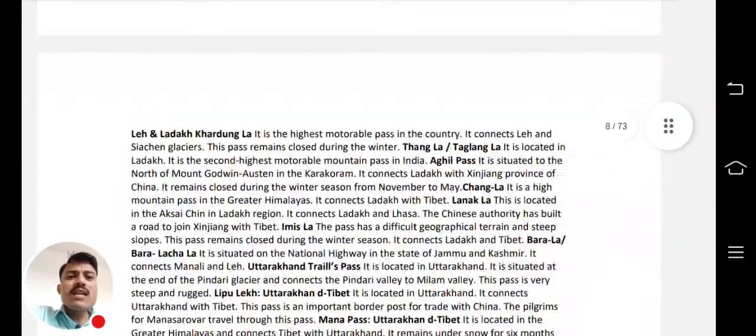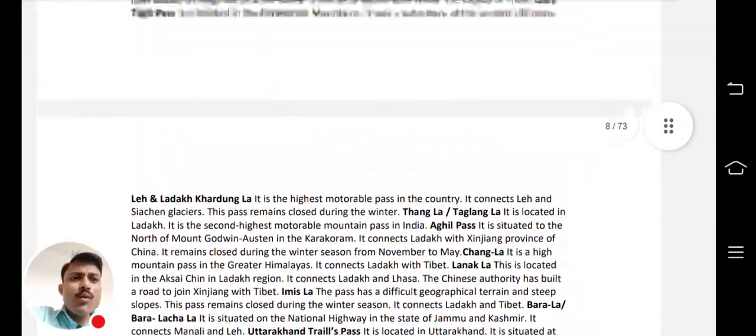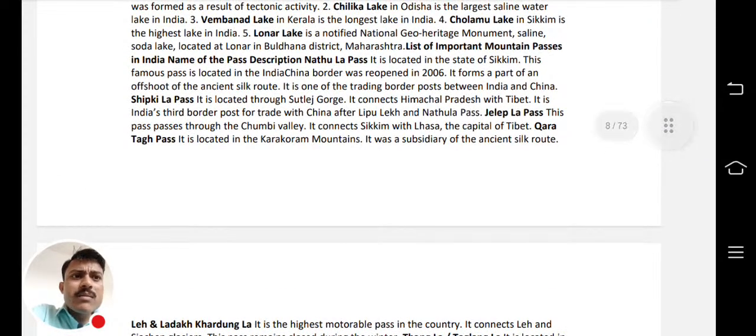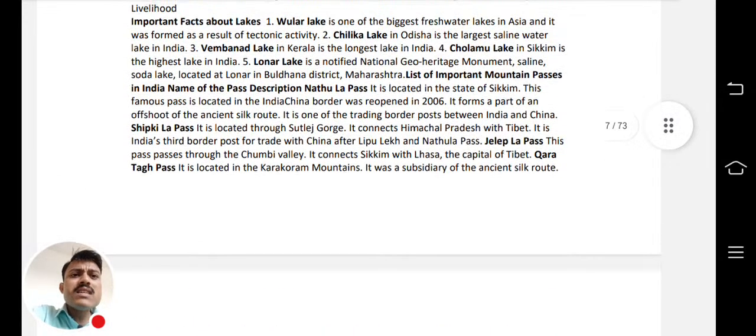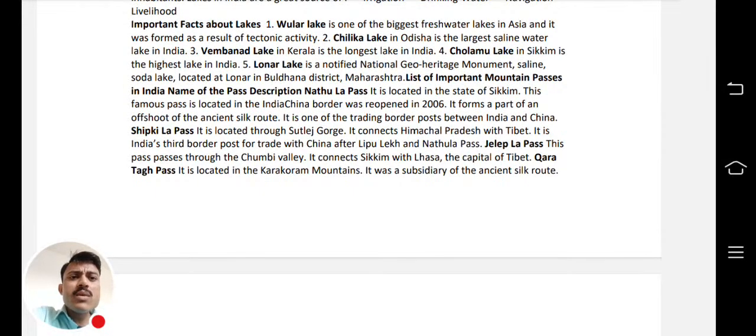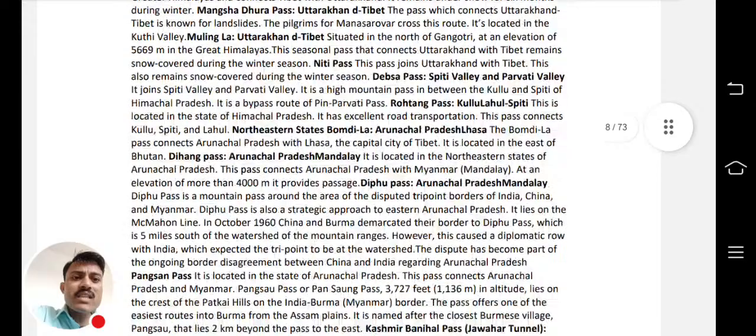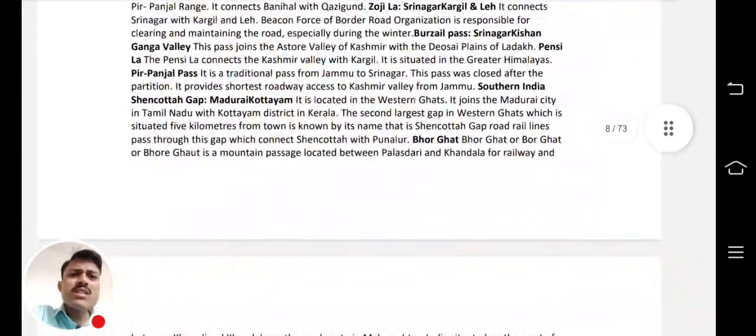Important facts about the lakes, everything is there. Now the passes in India, means the list of important mountain passes in India, are also covered. So all the passes, in which state they are, from where to where they are going, which states or places they are connecting, length and everything, all the passes are covered.